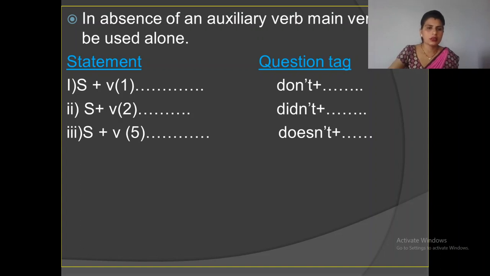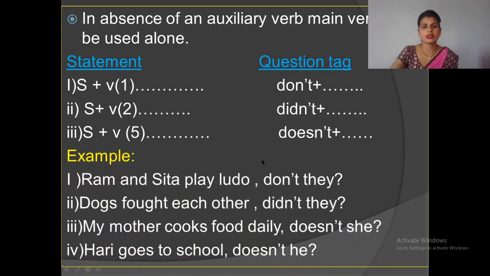Look at the third, subject plus verb 5. Verb 5 means having s or es in the base verb like goes, reads, rides, plays, etc. When this structure comes in the statement, we have to use "doesn't" in the question tag. Look at the example. Ram and Sita play Ludo, don't they?